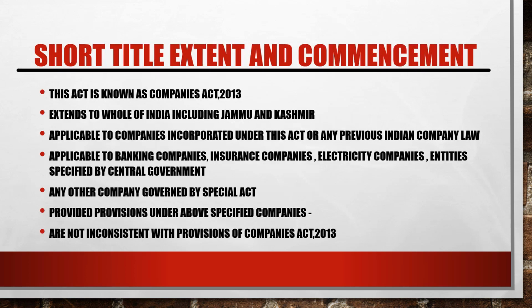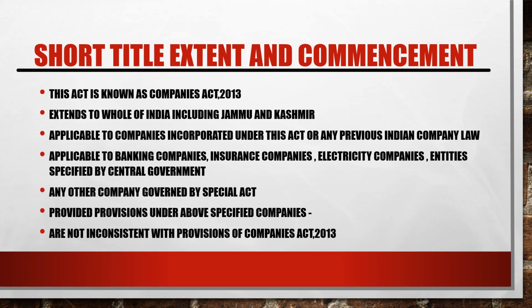Now let's begin with short title, extent and commencement. This act is known as the Companies Act 2013. It extends to the whole of India including the state of Jammu and Kashmir, because as per Article 370, J&K is now part of India, so the act extends to the whole of India.